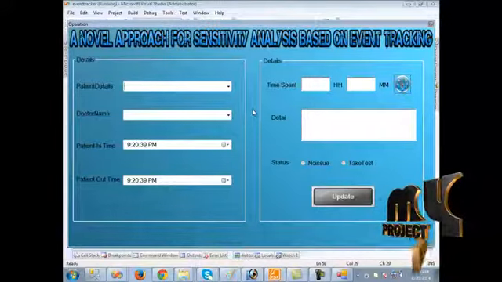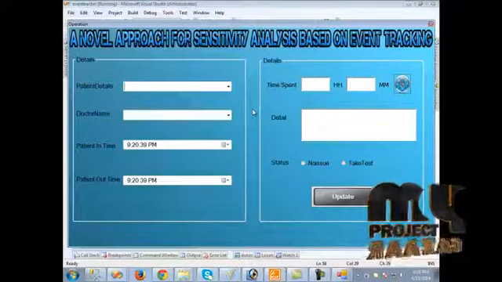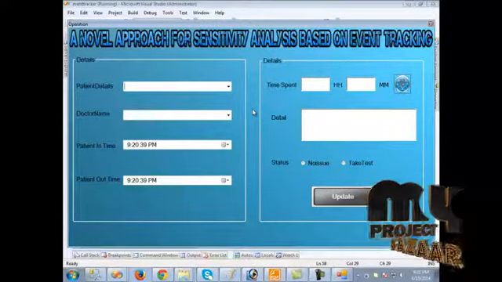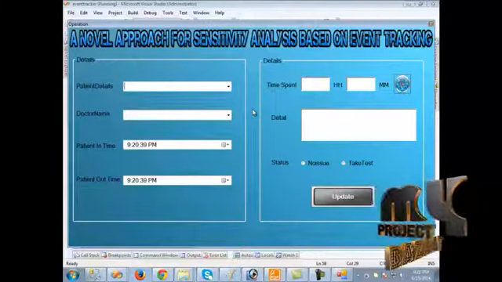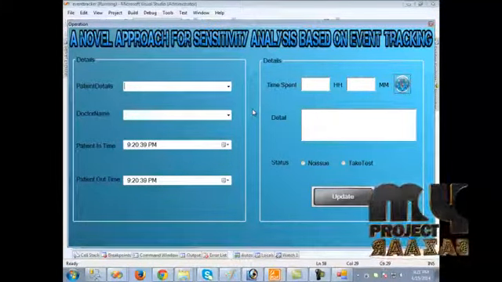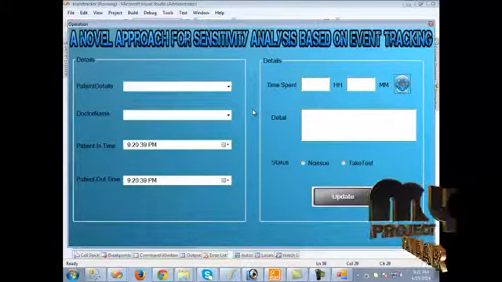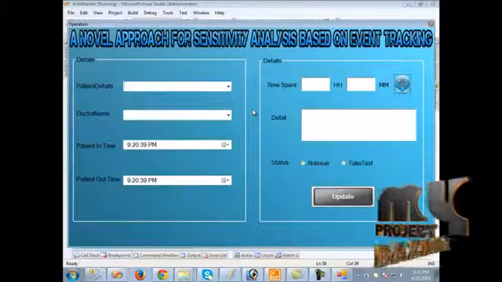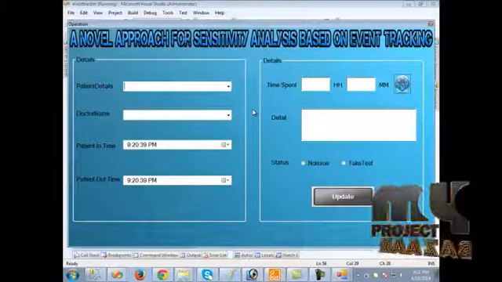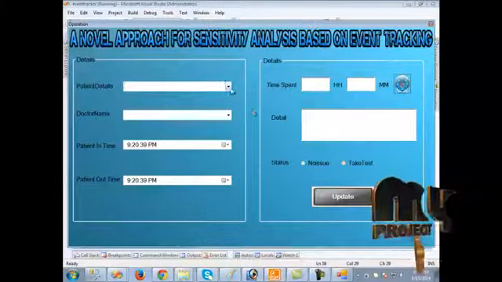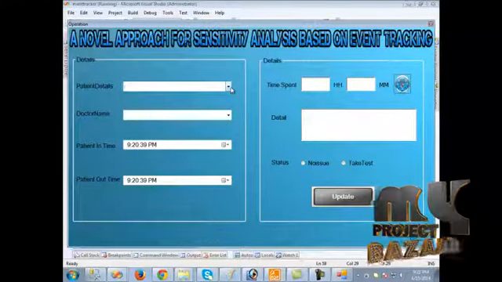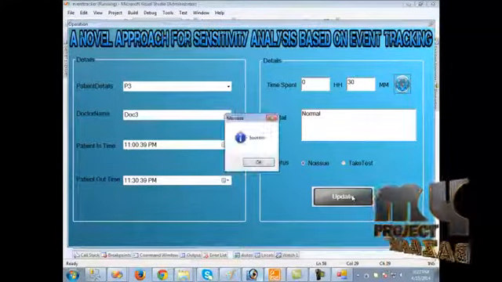To perform the operation, we must fill in these details, the doctor detail and the patient detail. Here the time spent by the doctor and the patient should be monitored. Then finally, after finishing the operation, the doctor detail and the report should be submitted here. These reports are updated in the server. So to do that, we first have to fill in the details. When we click update, the details are updated.